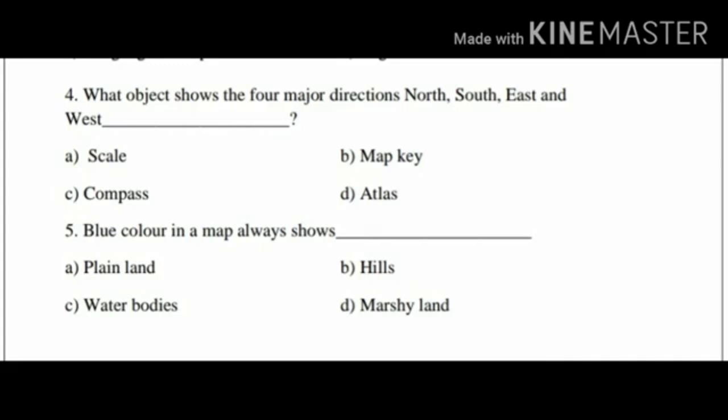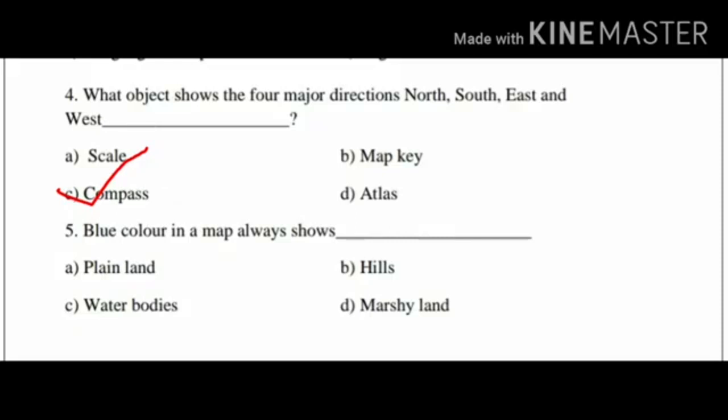Option C, compass. And option D, atlas. Yes, the answer is option C, compass. Children, what objects show the four major directions north, south, east and west? Yes, compass.